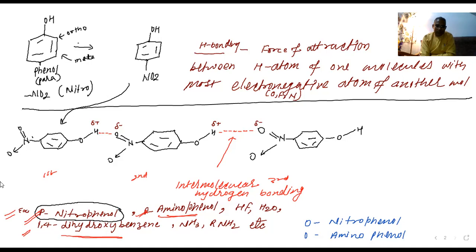If you want some other example, I have given so many: paranitrophenol and para-aminophenol, HF, H2O, NH3, RNH2, 1,4-dihydroxybenzene. I'll tell you, otherwise we'll move on. You try this one by yourself. One I told you, and another this one. This example I told you in the previous topic, and one here. Now you try HF, H2O, NH3.